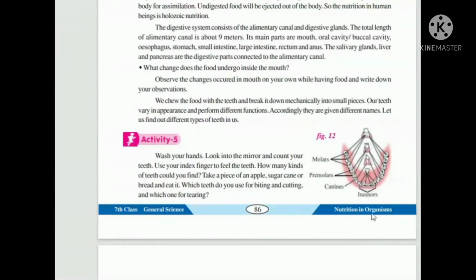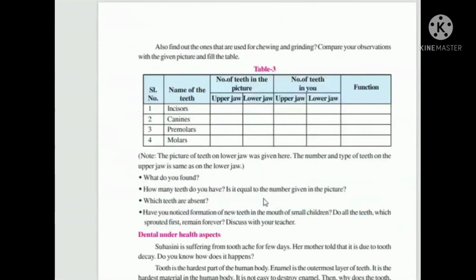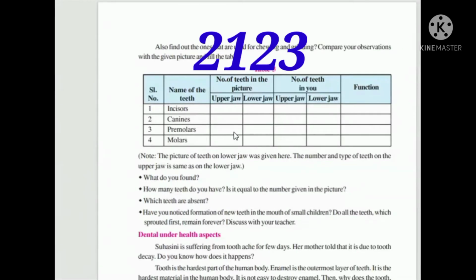Now the first part in our buccal cavity is the teeth. We have four types of teeth: molars, premolars, canines and incisors. These are the four types of teeth we have. Let us count.